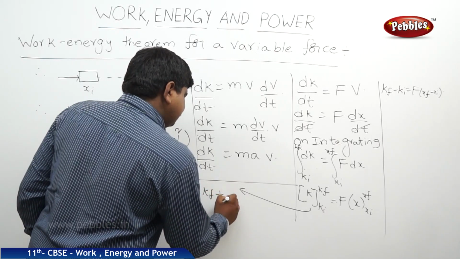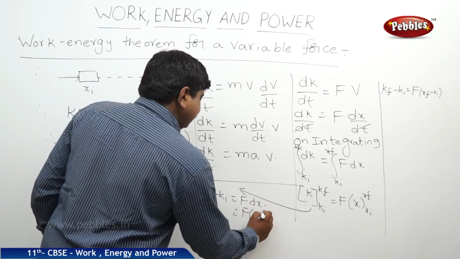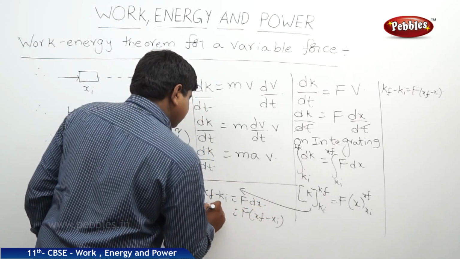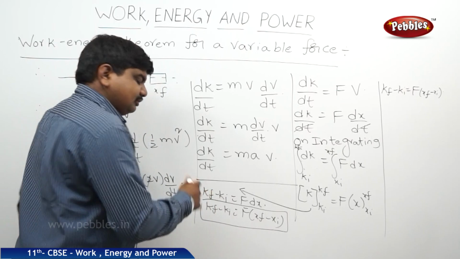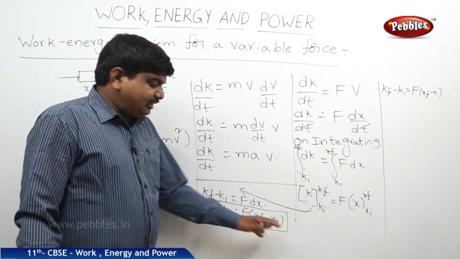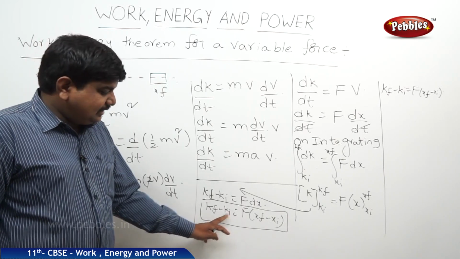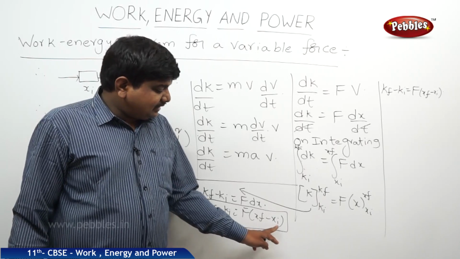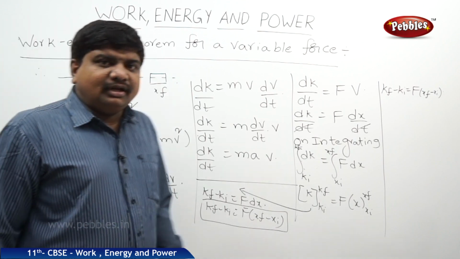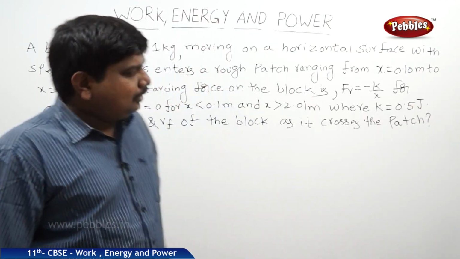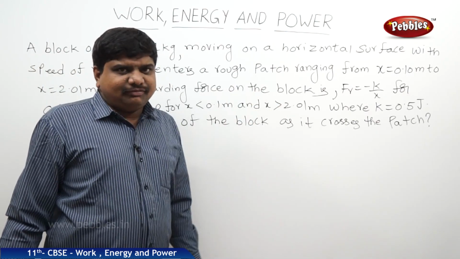Kf minus ki is equal to the integral of F dx, or F into (xf minus xi) is equal to kf minus ki. So this is the work energy theorem for a variable force. Here the change in kinetic energy, final minus initial, is equal to F into final position minus initial position. Like this, we can understand the work energy theorem for a variable force.